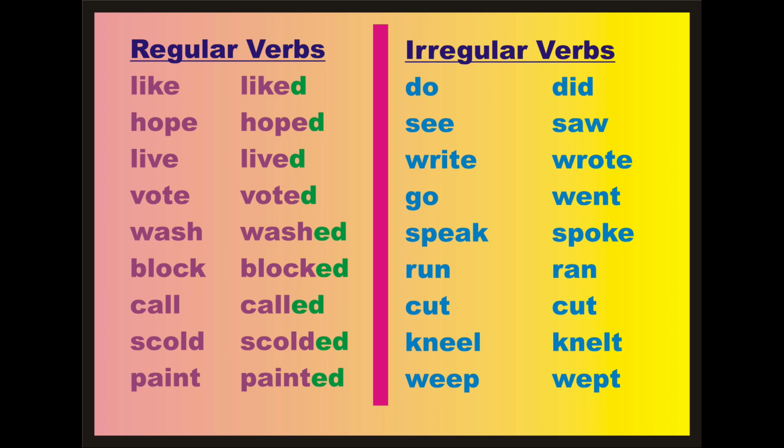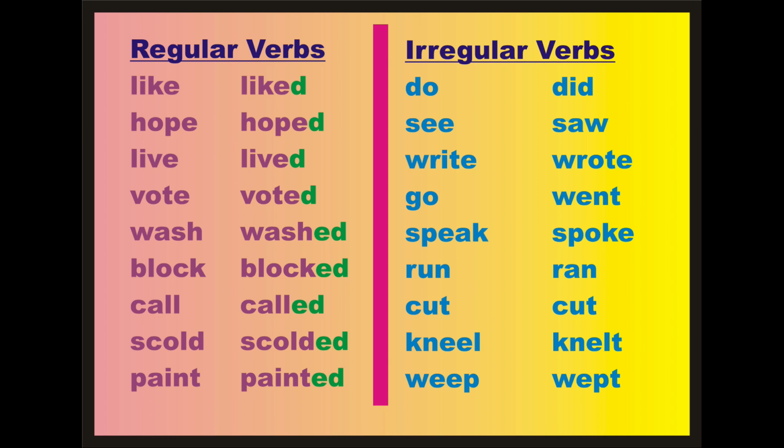The past tense. The past tense is used to talk about our past actions, to talk about what happened in the past, like this morning, last night, yesterday, the day before yesterday, the other day, last month, last year, in 2000, many years ago, in 200 BC, and so on. There are two kinds of verbs in the past tense, regular and irregular.